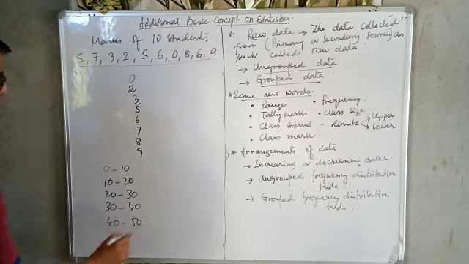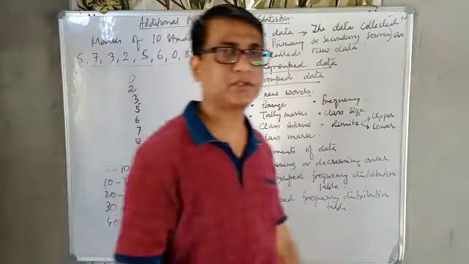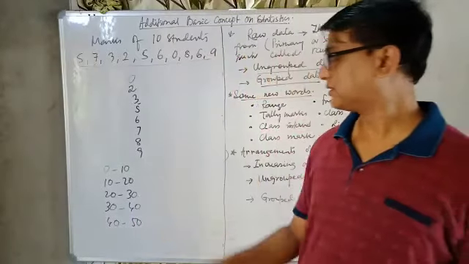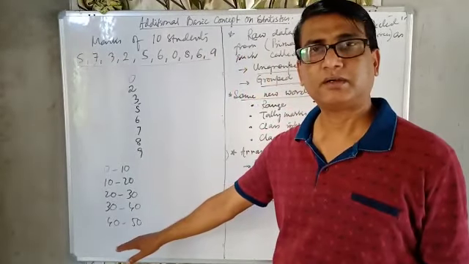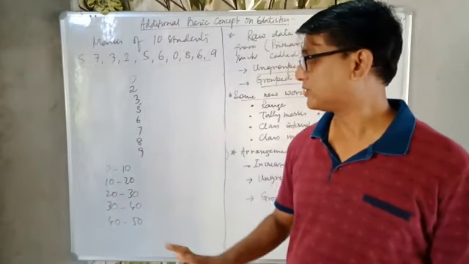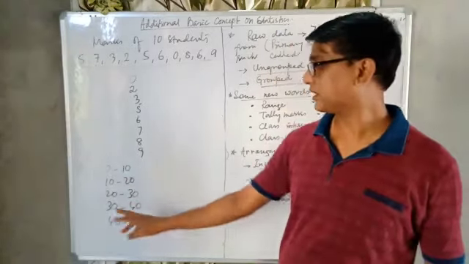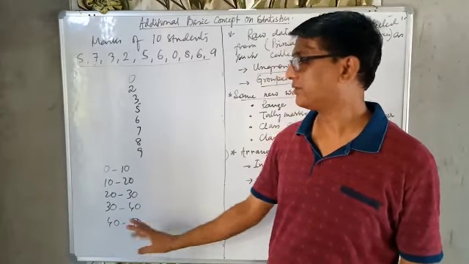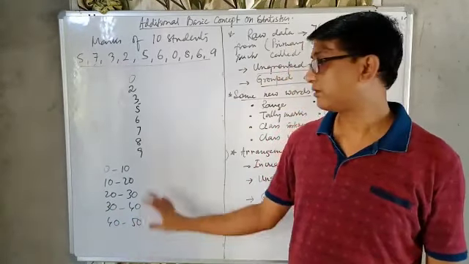Suppose there are 60 students in a class, with marks out of 50, and that data we have to arrange. We can make it grouped data. So 0 to 10, how many students are getting? 10 to 20, how many students are getting? 20 to 30, 30 to 40, 40 to 50, how many students are getting? That we can find out.